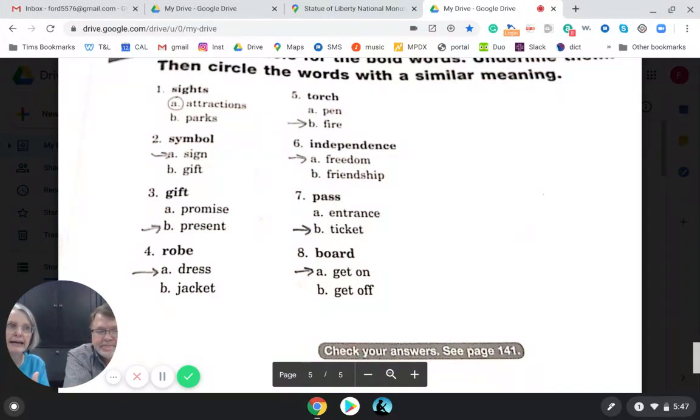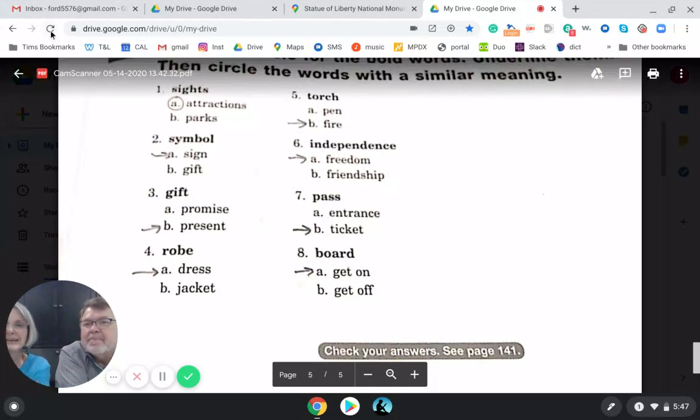Some of you might have a pass to go to an amusement park, like Six Flags or something like that. Here, the last one, number 8, board there is not like a piece of wood. It's a verb, okay? So is it get on or is it get off? It's get on, because they talked about boarding the ferry, right? Okay, good job. So good.